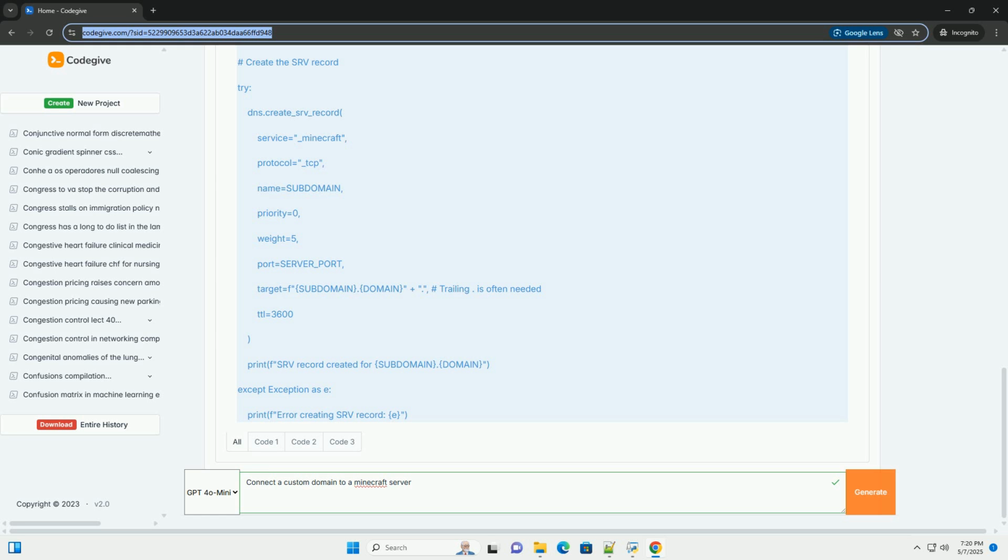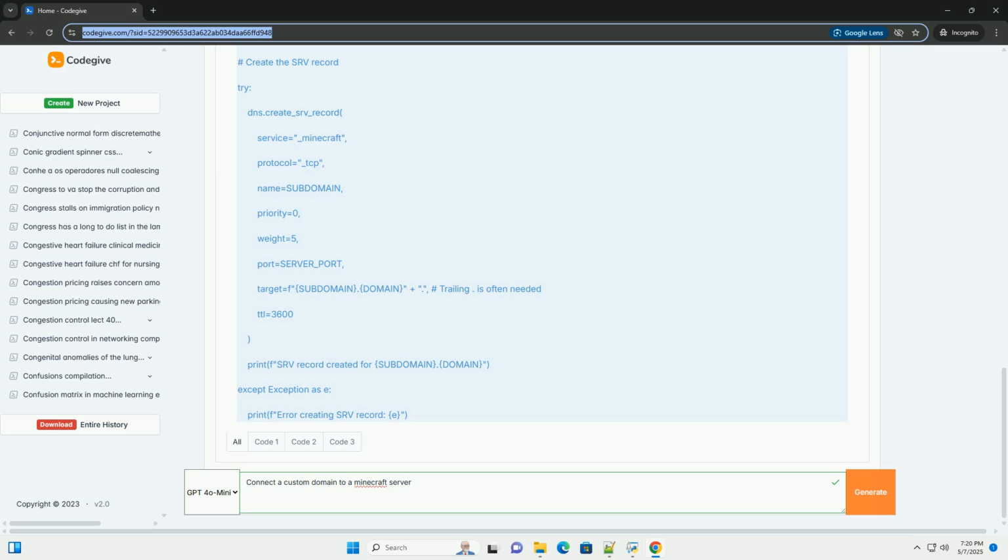Name / target: play.miserver.com, replace play.miserver.com with your subdomain. The trailing dot is sometimes required and specifies the root of the DNS zone. Priority: 0, lower numbers have higher priority. Minecraft only uses 1, so set it to 0. Weight: 5, used for load balancing, if you only have one server, set it to 5.